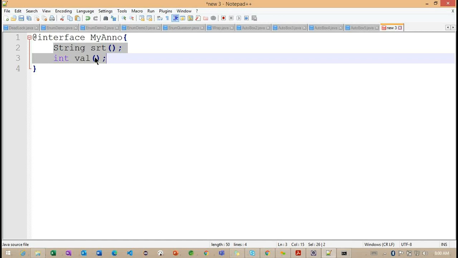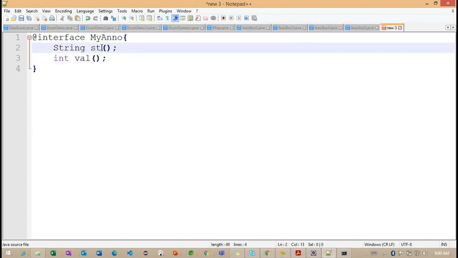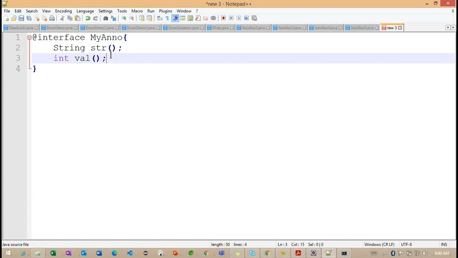But in this annotation, here also I am declaring the methods. Now you can see these two methods cannot have a method body. Getting the point. So what we can understand here is that we are just declaring the methods. Right. Now we need to understand, whenever we declare these methods, how exactly can we implement them when we work with these annotations?